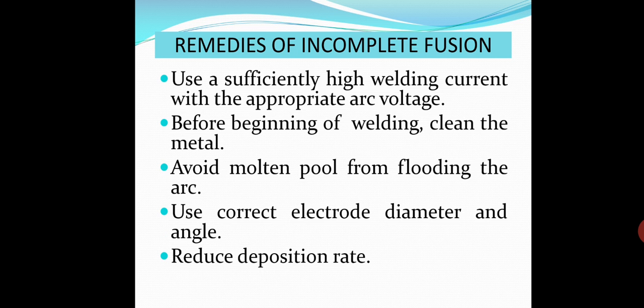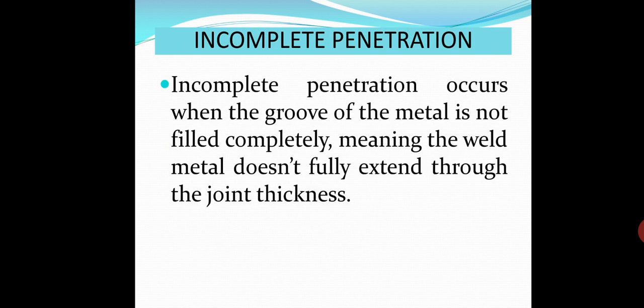Before beginning the welding, clean the metal, avoid molten pool from flooding the arc, use correct electrode diameter and angle, reduce deposition rate.